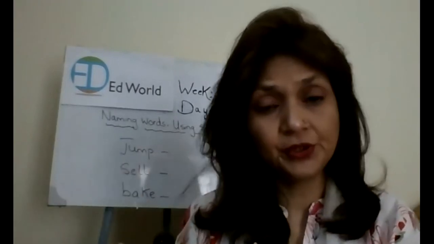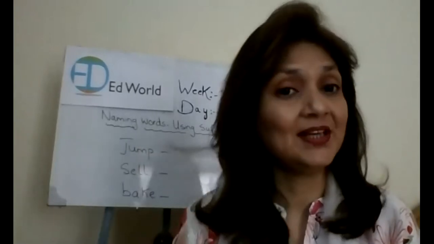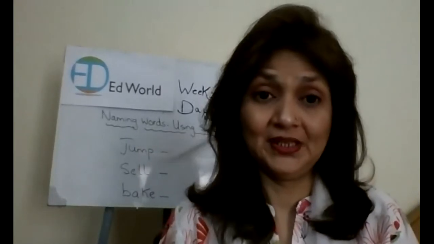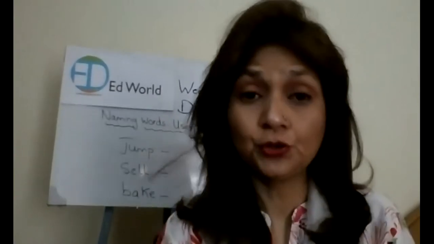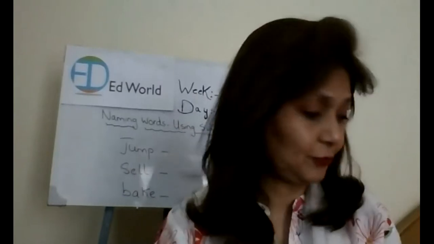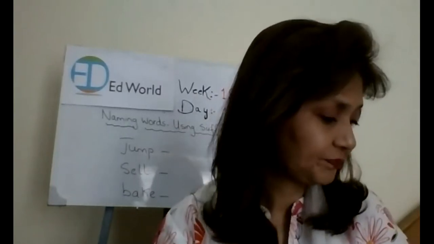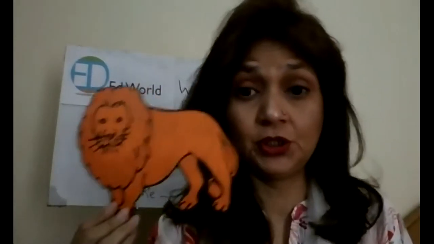The unit is going to continue, but we are going to learn something that is related to grammar today, okay? Now I'm going to show you some pictures and you are going to tell me the names of those pictures. What is this picture about?